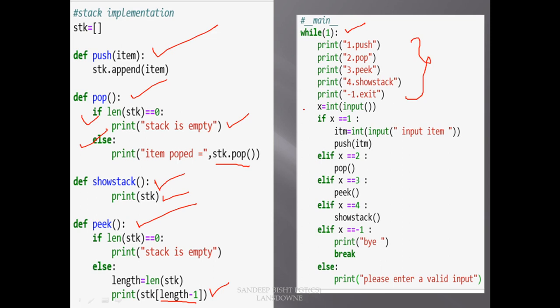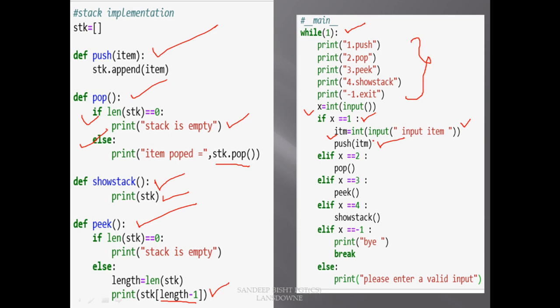So I am taking the input from the user, converting that input to an integer value, because 1 is for push, 2 is for pop, 3 is for peek, and 4 is for show stack function. I am taking this input in this variable x, and if x is 1, it means the user wants to push. So I have to take the item which the user wants to push in this stack. So I am calling this input function, enter the item, and this item is being collected in this itm variable, and I am just calling this push function, as you can see.